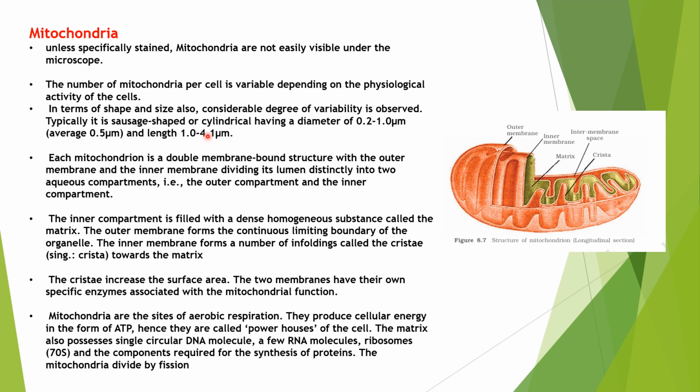It is sausage shaped actually. Diameter is 0.2 to 1 micrometer, and length is 1 to 4.1 micrometer. Mitochondria is a double membrane structure. It has an outer membrane and an inner membrane. The inner membrane, you see here, is folded into structures called cristae. These cristae are present towards the matrix. These cristae are helpful in many functions. They increase the surface area, and mitochondria also has 70S type of ribosomes. You need to remember this point.